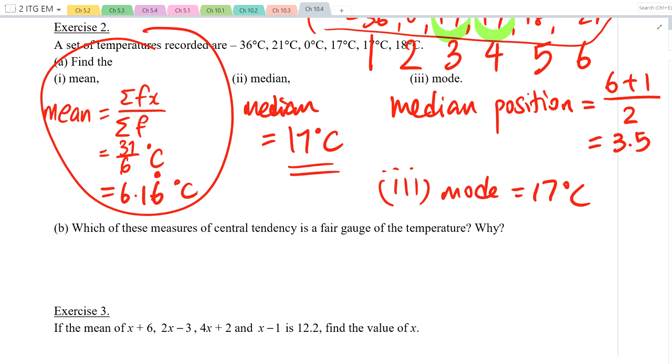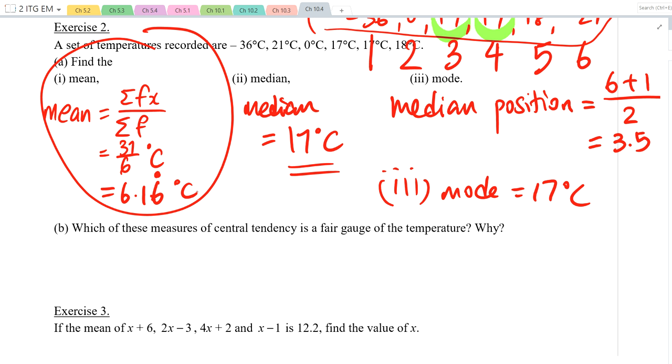All three are correct. But if I ask you for a fair gauge of the temperature, which one gives a good approximation of the temperature? 17 or 6.16? Who thinks 6.16 is a good idea? Who thinks 17 is a good idea? Why? Why you choose 17? Why you don't choose 6? Does that mean that what you learned in primary school is wrong? Because in primary school we learned that the average is going to be 6.16. Sorry, Kenix? Because there's a what value?